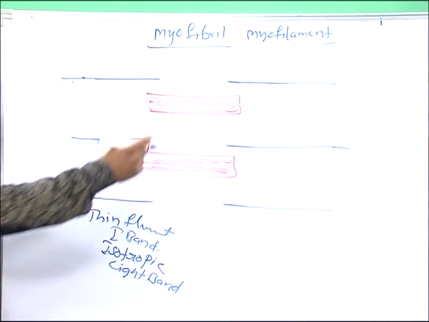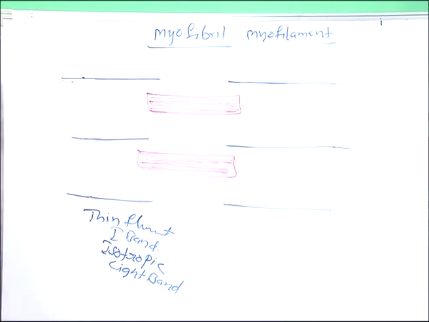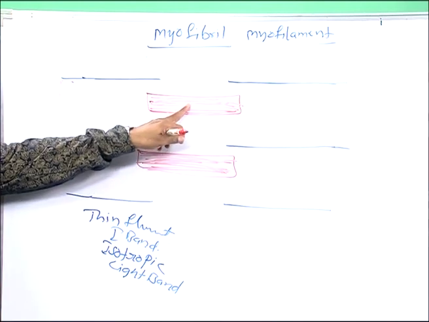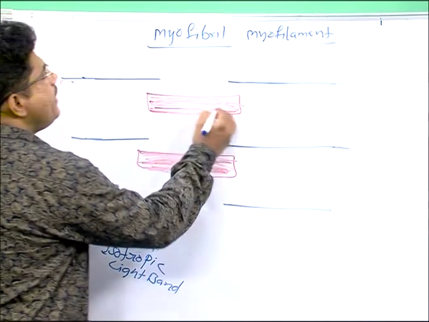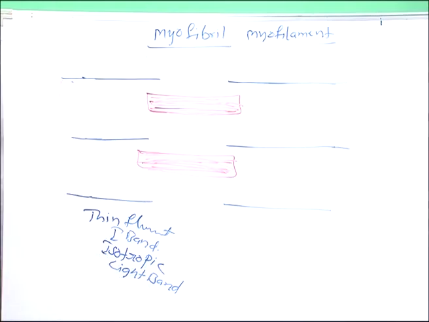You see, this is a thick filament. This is a myofibril structure. Thick filament other name is what? A band.